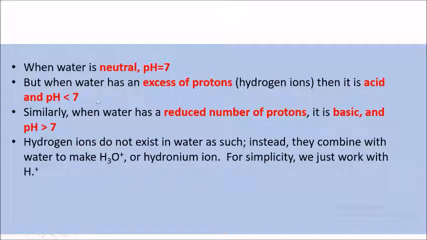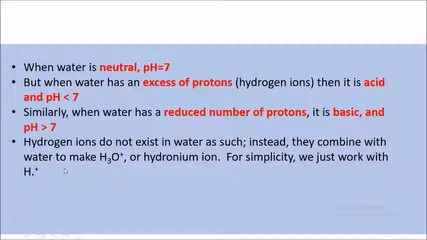However, when the water has an excess number of hydrogen ions, it will become acidic, where the pH is less than 7. Meanwhile, when the water has reduced its hydrogen ions, or the number of protons, it will become a basic solution, in which the pH is normally more than 7.